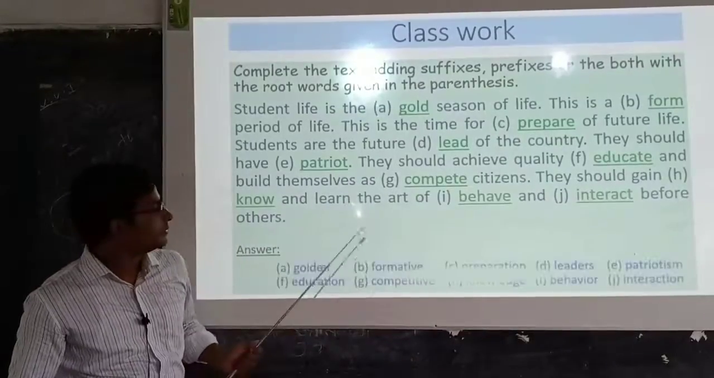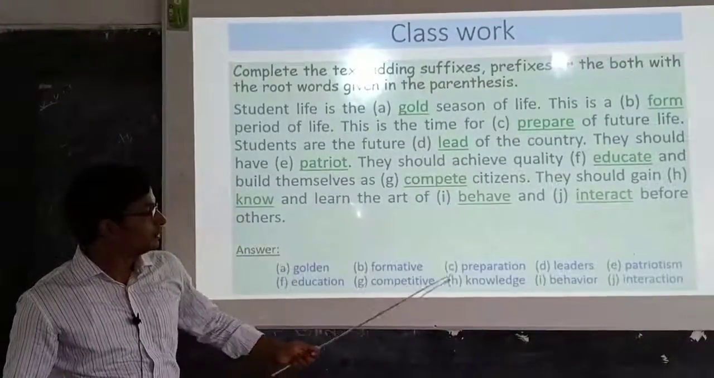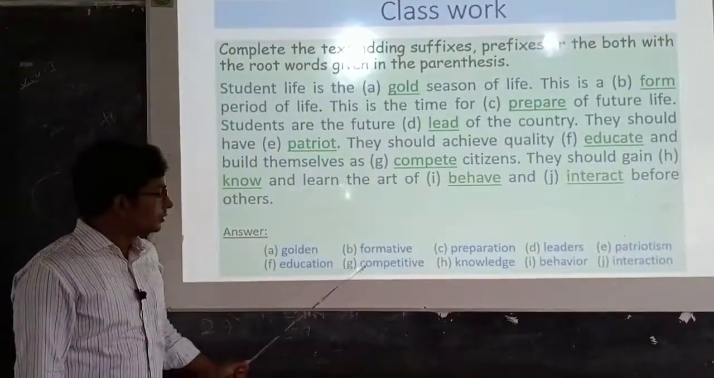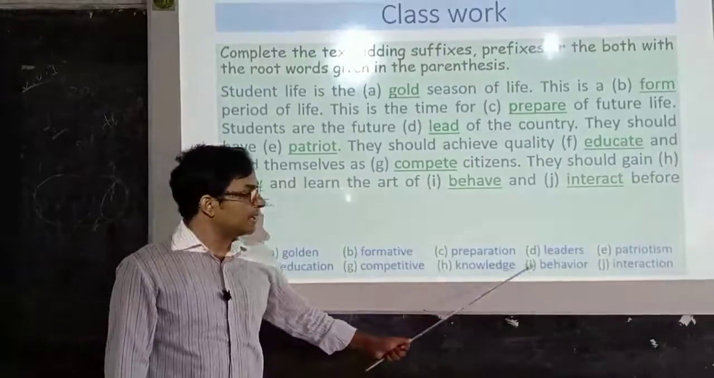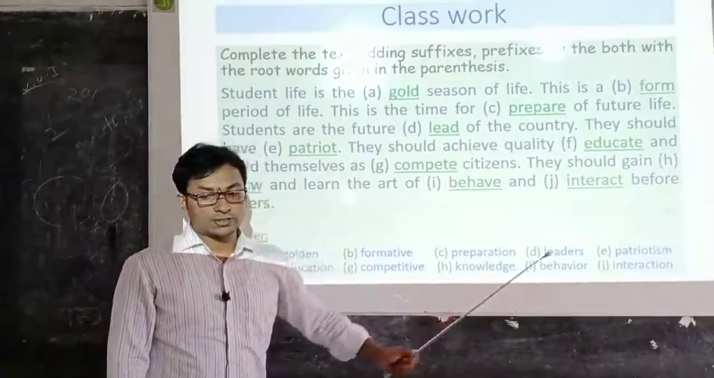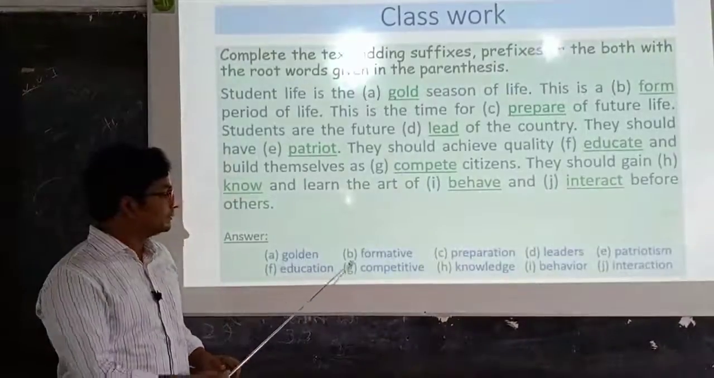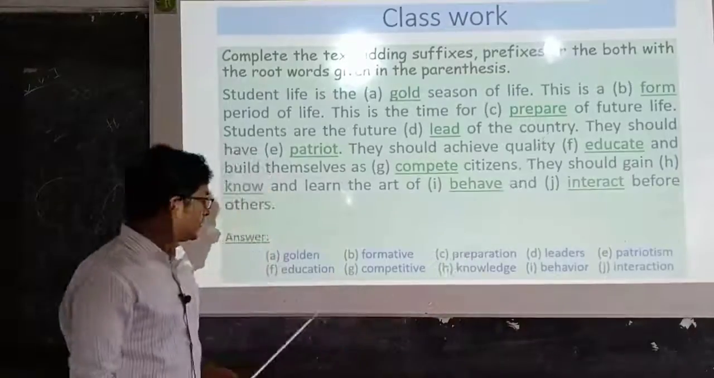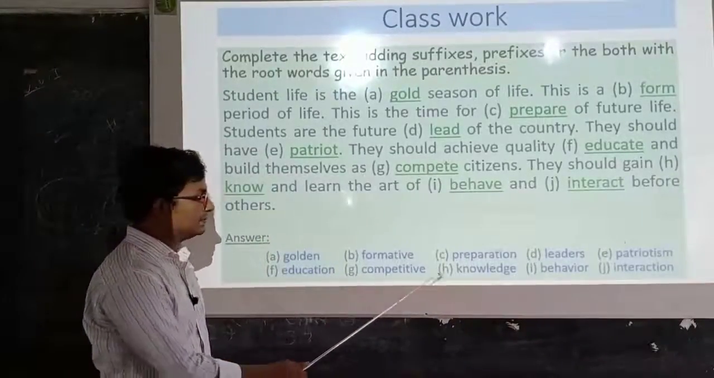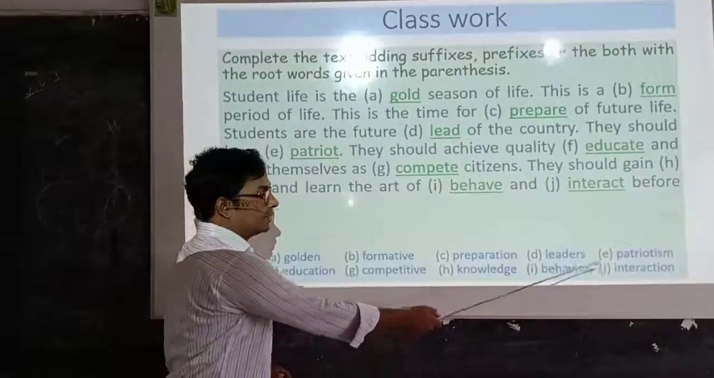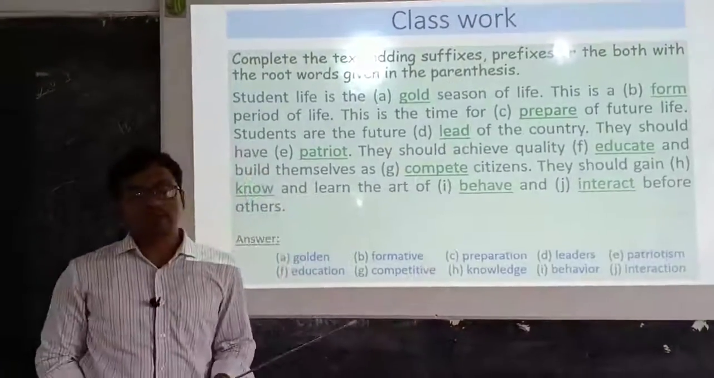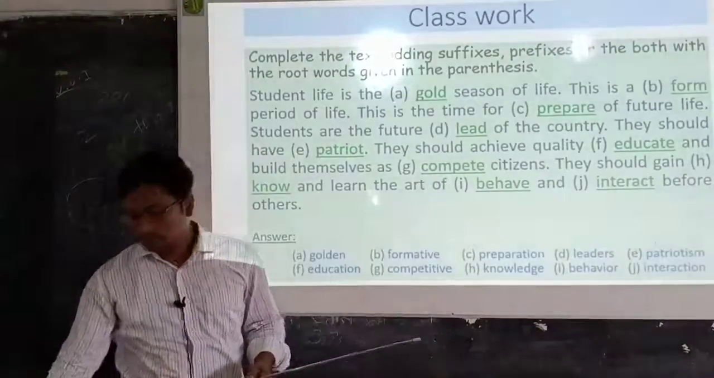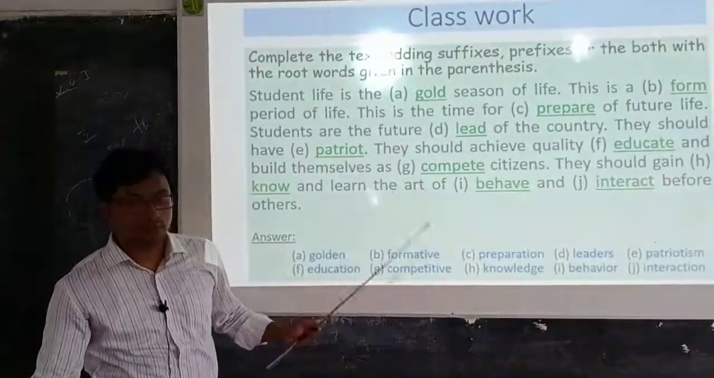The answer is golden, formative, preparation, leaders, patriotism, education, competitive, knowledge, behavior, interaction. So you will just see golden adjective, formative adjective, preparation noun, leaders noun, patriotism noun, education noun, competitive adjective, knowledge noun, behavior noun and interaction noun. So you can see the new words have become noun, adjective, verb or adverb. Okay, this is class work you must practice at your home.